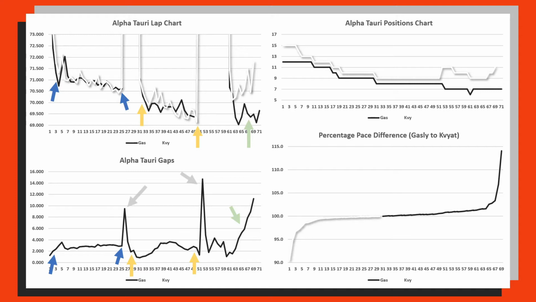Then once again we have the two peaks of the two pit stops lining up with the safety car window, in which Danny Kvyat lost a considerable amount of time to Pierre Gasly. And then again we can split up the percentage pace difference graph down the middle, and we can see that 42.2% of the laps were in favour of Danny Kvyat, and 57.8% of the laps were in favour of Pierre Gasly. And when I say in favour, I just simply mean that Pierre Gasly was going faster in the race for 57.8% of the laps compared to Danny Kvyat.